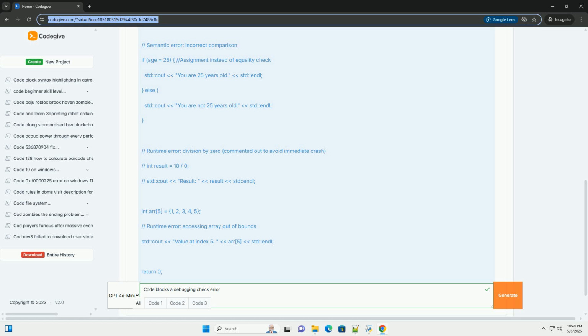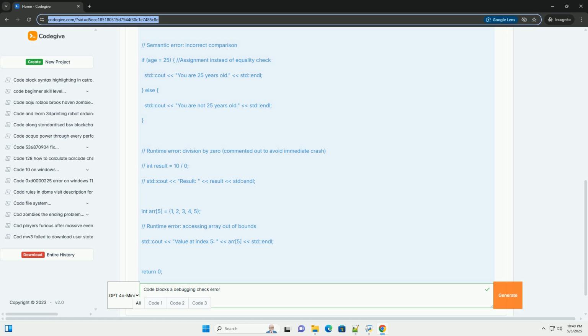If the line is a function call, it executes the entire function and returns to the calling line. Step out, Ctrl plus Shift plus F7: executes the remaining code in the current function and returns to the calling function. Continue, F8: resumes execution until the next breakpoint is encountered or the program finishes.